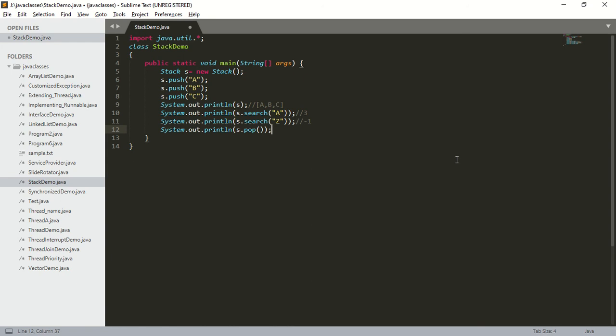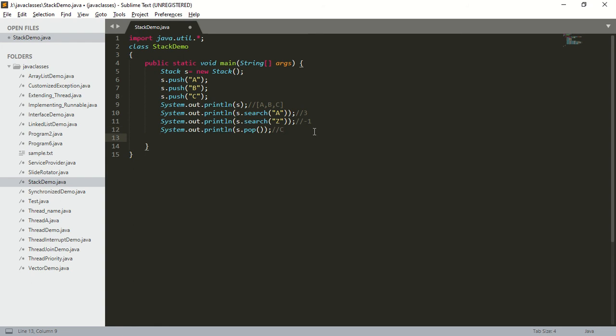So what is there in the top of the stack? In the top of the stack, object C is present. So which element will be deleted? C will be deleted. Now what are the contents of the stack? Now the contents of the stack are A, and B is there in the top of the stack.